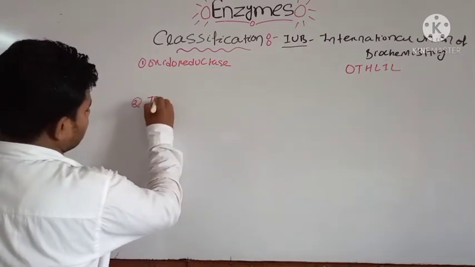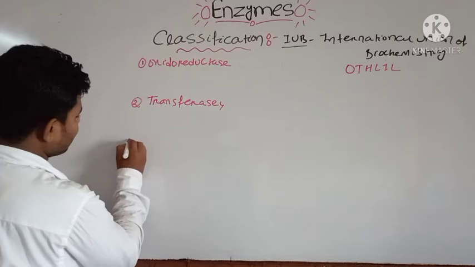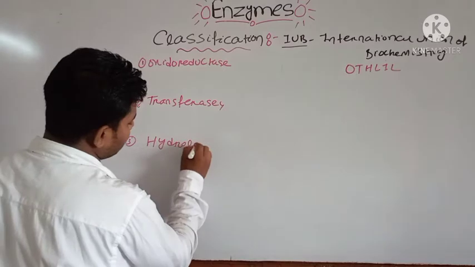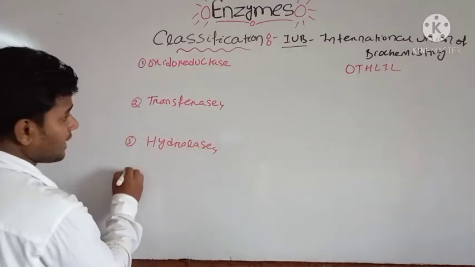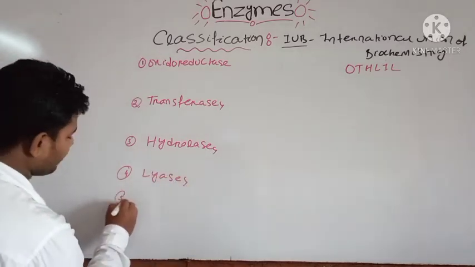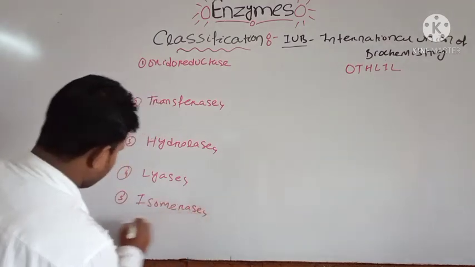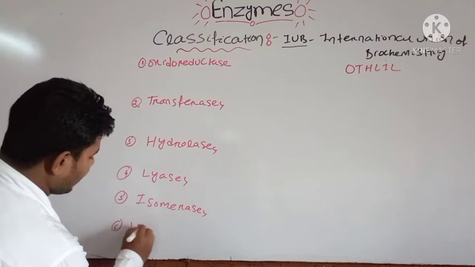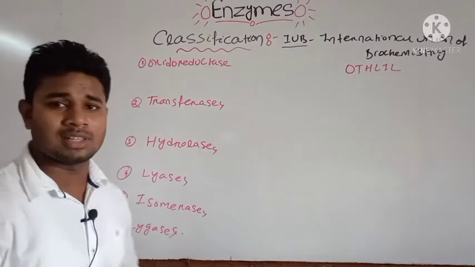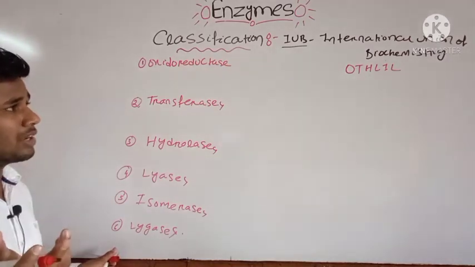Then the second one is transferases. Then the third one, H for hydrolases. Then the fourth one is L for lyases. And the fifth one, I for isomerases. And the last one, L for ligases. These are the 6 types of enzymes that are classified by the International Union of Biochemistry.